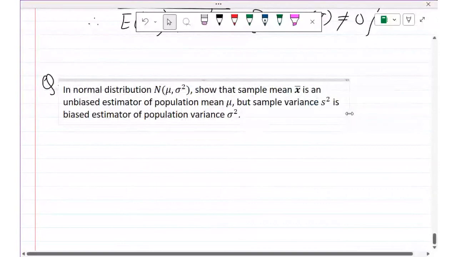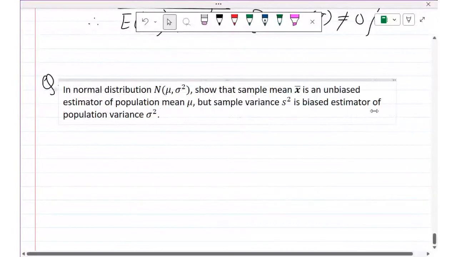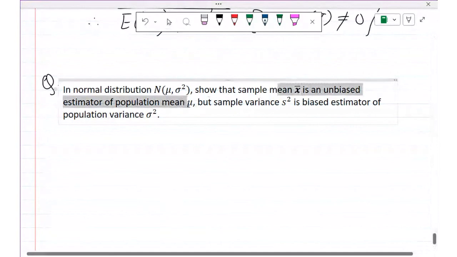The full statement is in this way. This is a 10 marks question. In normal distribution N(mu, sigma), show that the sample mean x bar is an unbiased estimator of the population mean mu. This we have done in the first example which I have given to you, that if you find E of x bar, that will be equal to mu.